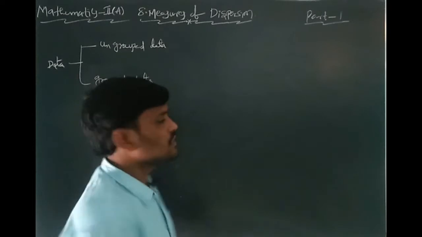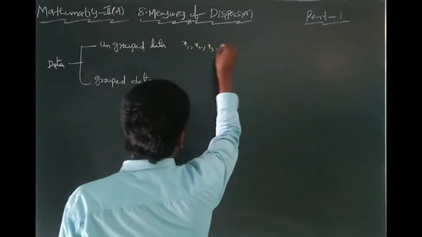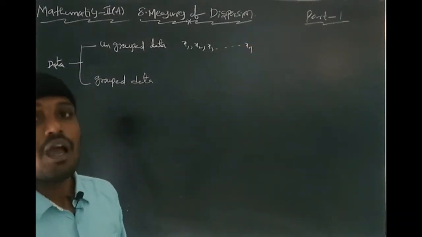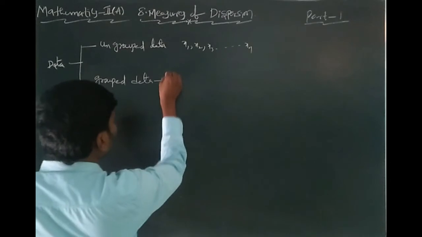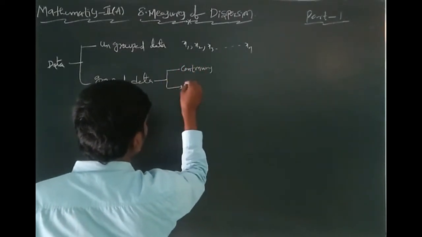Here a series is given, x1, x2, x3, and so on up to xn. This is ungrouped data.